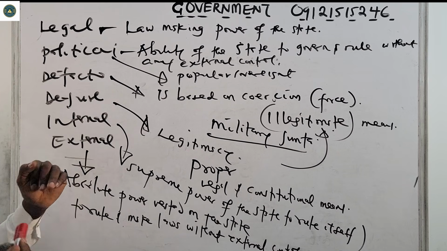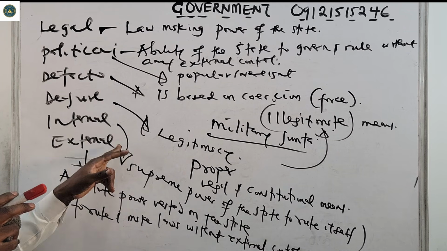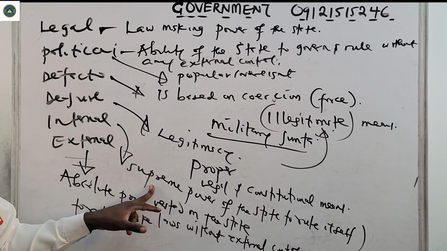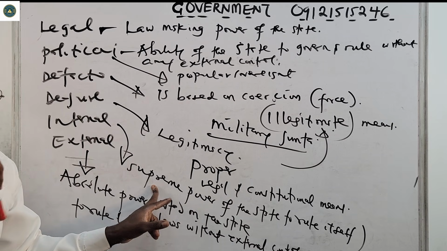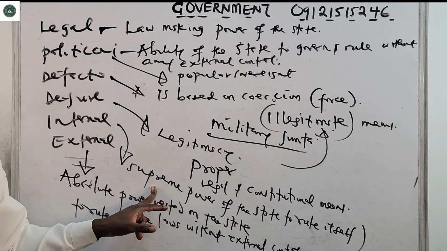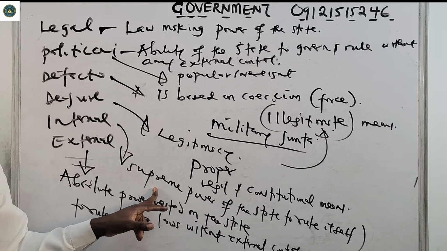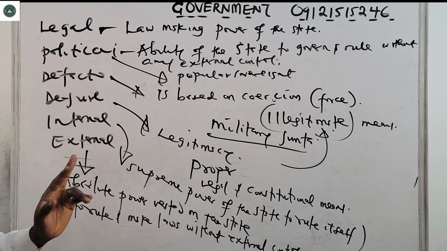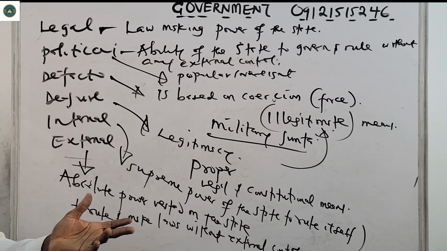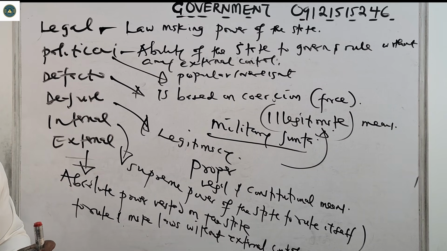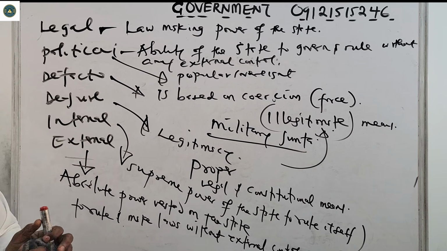Internal is the supreme power of the state to rule itself, to rule people within the confines of the state. External is the absolute power vested in the state to rule and make laws without any external control. Up next, I'm going to be looking at the location of sovereignty.